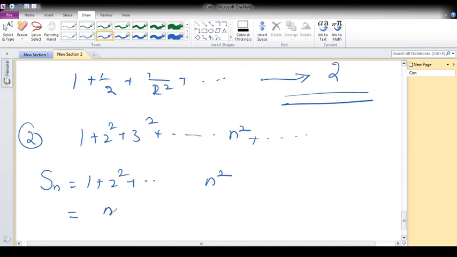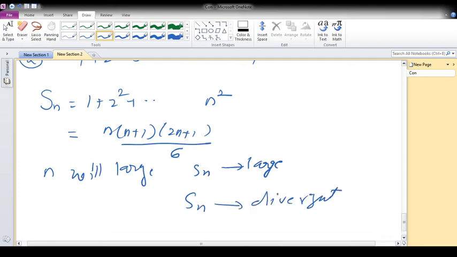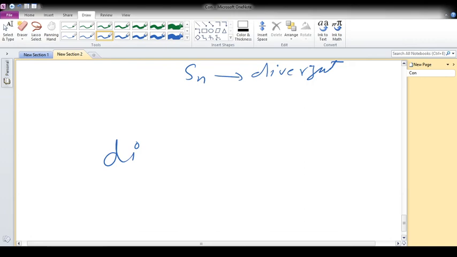So we can write n into n plus 1 into 2n plus 1 by 6. As n becomes large, Sn will be large. That is, Sn is divergent, not convergent. So the given series is divergent.